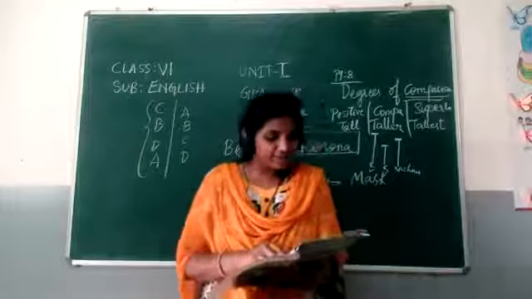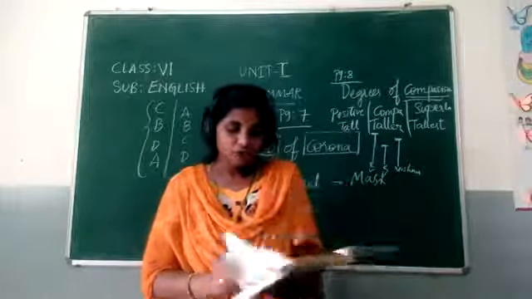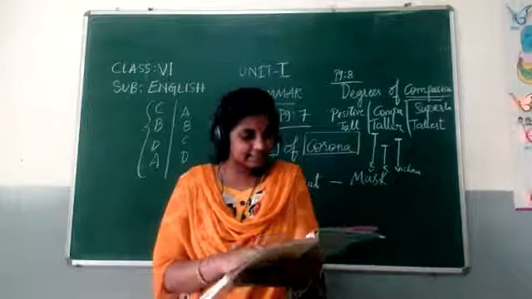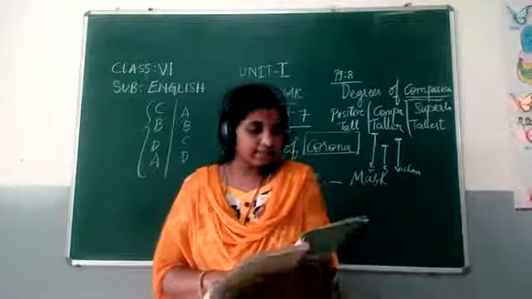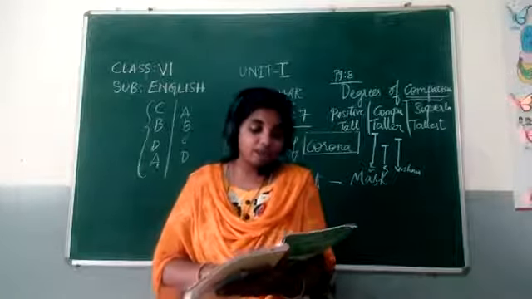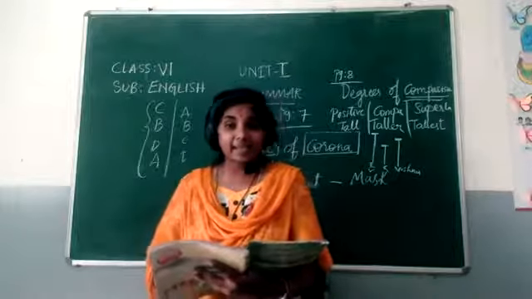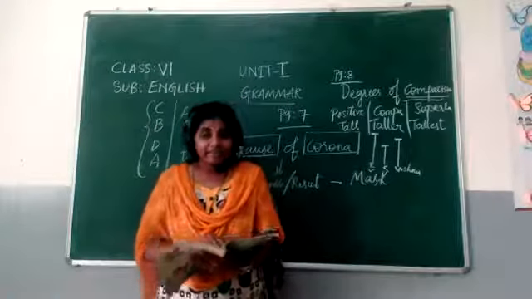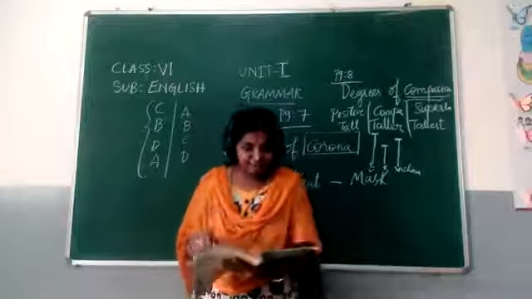Okay, here we have again the grammar part on page number 10. I don't think we will be able to complete this in this class, but let me move on. Read the following sentence: The elephant is bigger than the donkey. Bigger is underlined. Big, bigger, biggest. Bigger. Which degree of comparison, children? It is the comparative degree.